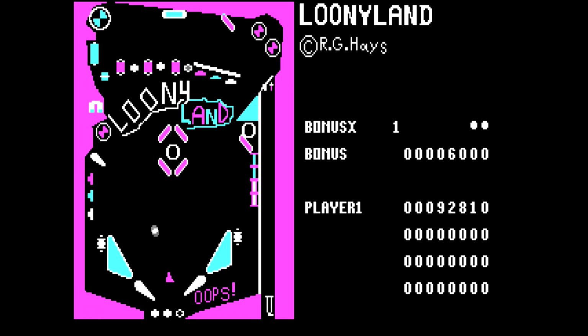So, I don't know. This is definitely a creative table, visually, but I can't say it plays the greatest. So, yeah. I guess it's about average as far as PCS tables are concerned.